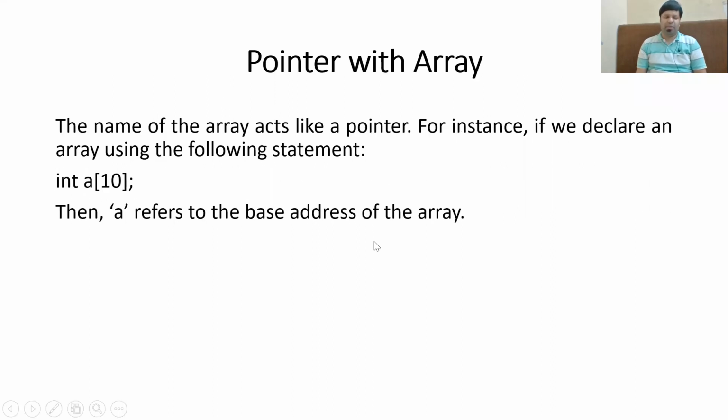Pointer with array, it's a very important concept. You can also use the pointers with the arrays. They are very useful because array by definition is a collection of similar types of elements that are stored contiguously, that means one after the other. And if you know the address of the first element of the array, then you can simply compute the address of the second element by incrementing the value of the pointer. And if you want to come back, you can decrement the value of the pointer.